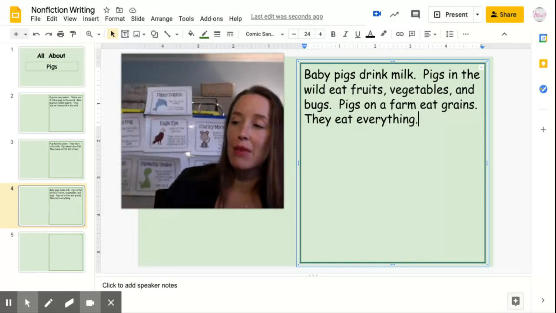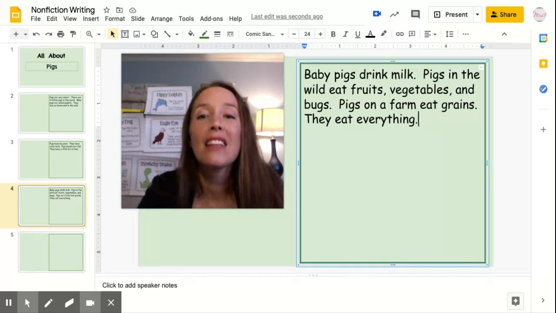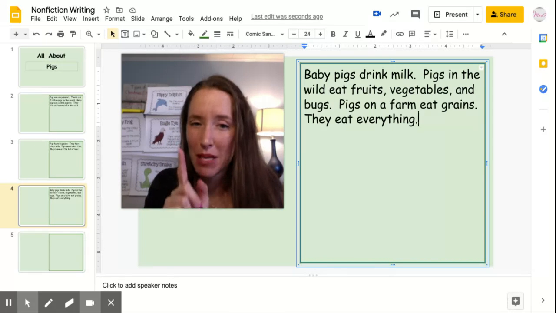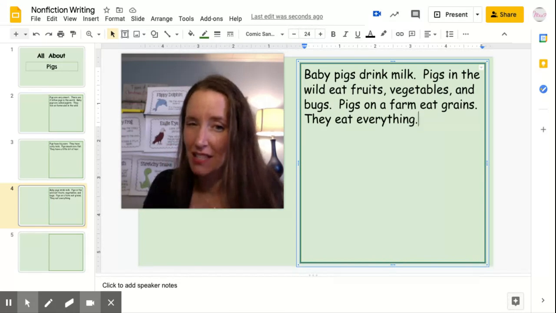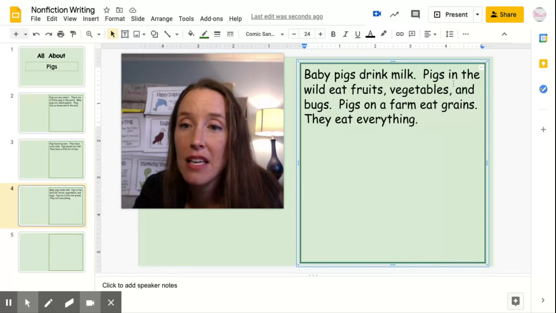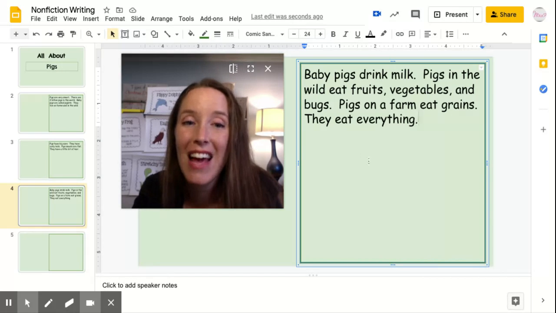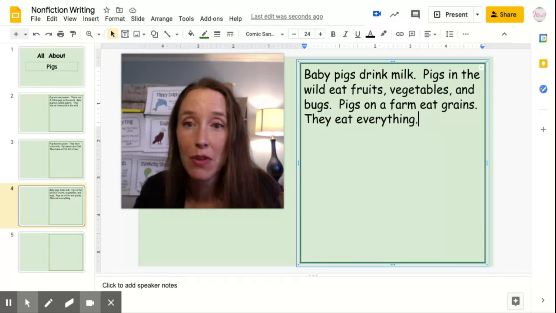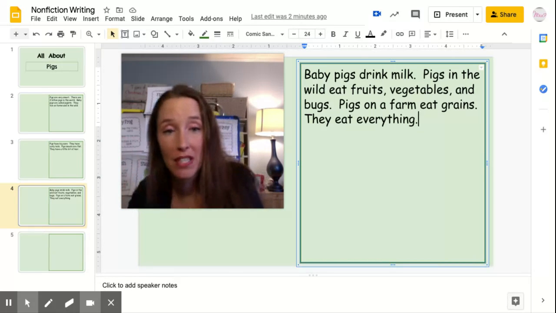Okay, so that was, almost forgot. Last thing I need to do, I need to reread this whole thing, pointing to the words as I read to make sure I didn't make mistakes. I didn't forget words, and it all makes sense. So let me read it one word at a time. Baby pigs drink milk. Pigs in the wild eat fruits, vegetables, and bugs. Pigs on a farm eat grains. They eat everything. Okay, it makes sense. I have my periods in. I have capital letters where they need to be. So now I know I'm done this page and I can go on to the next page.